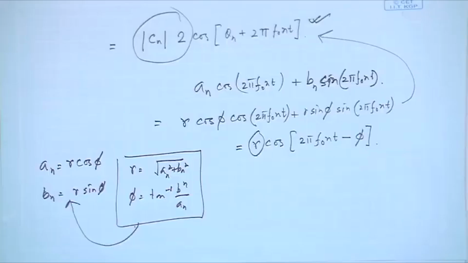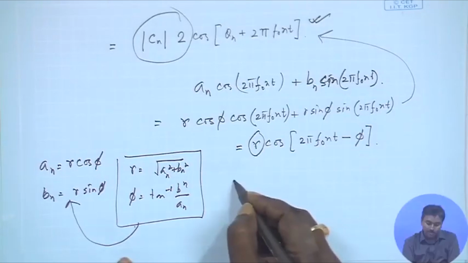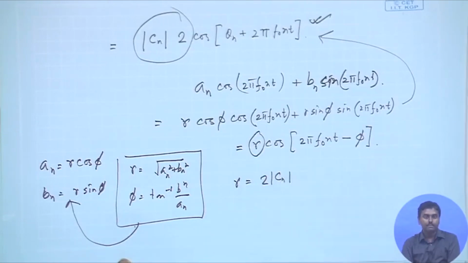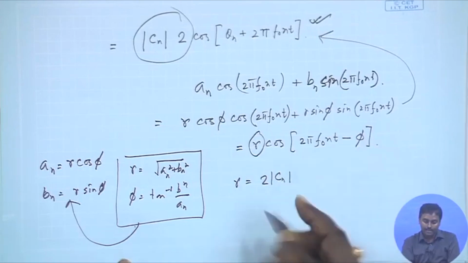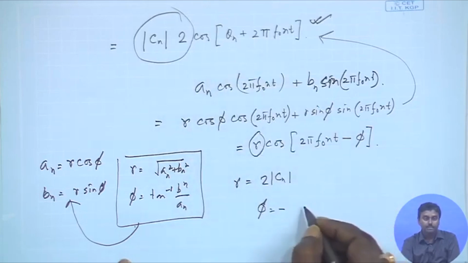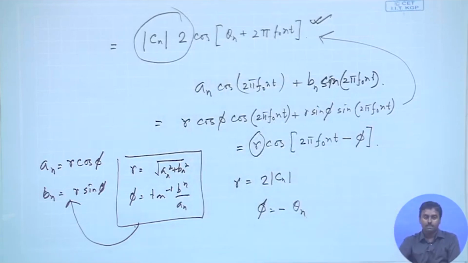Because it is a unique signal, it must have a unique representation, a unique addition of sinusoids. So the coefficients must match. Therefore r must be 2 mod Cn, and this phi must be minus theta n.